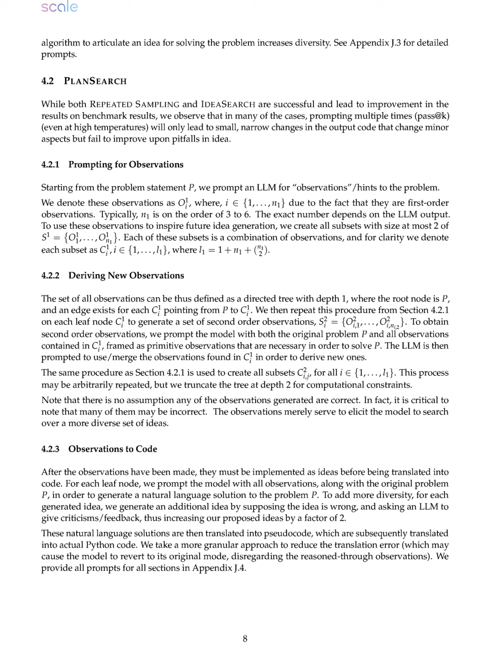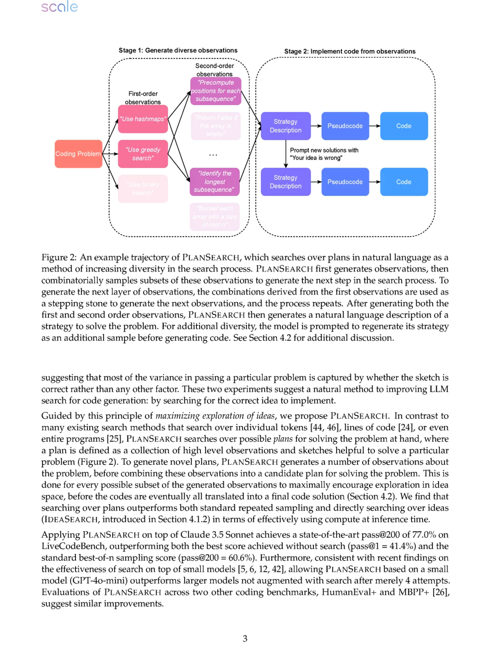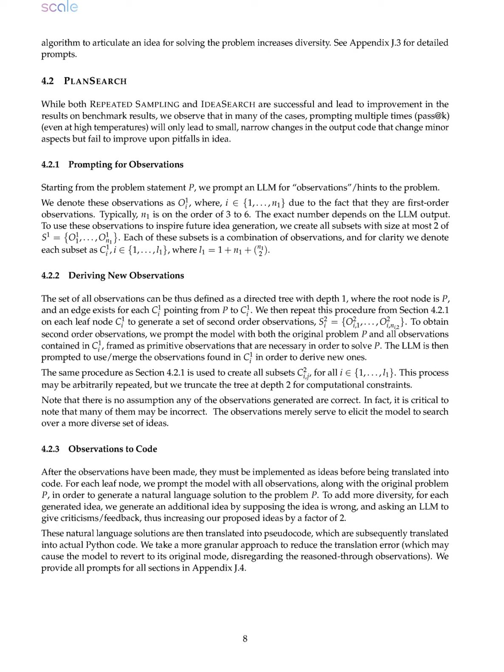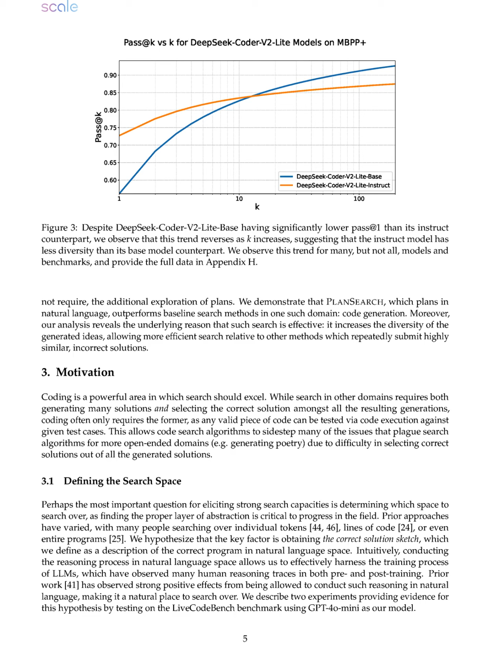These observations are then combined into candidate plans, which may include various ways to express the recursive relationship or iterative approach to solving the problem. Next, the model generates multiple candidate plans by exploring different combinations of these observations, ensuring a diverse set of ideas. Finally, each plan is translated into pseudocode, which is then converted into the final Python code solution. This method allows for a more thorough exploration of potential solutions, increasing the likelihood of generating correct and diverse code outputs.